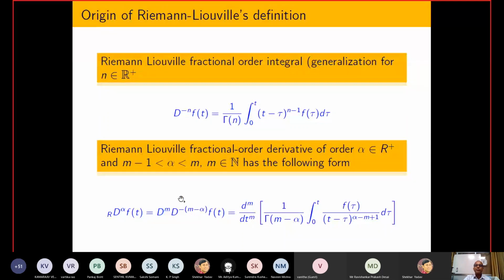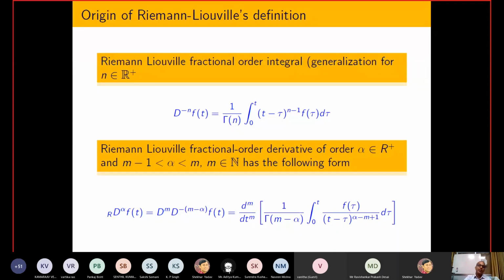So it is possible to see that the second quantity is nothing but some kind of fractional integral, and we already know how to define the fractional integral. So the same kind of quantity basically comes into picture here, and this is the integer order derivative. Suppose you have to calculate 3 by 4. Then 3 by 4 again lies between 1 and 2, so you have to substitute m equal to 2, and here 2 minus 3 by 4, and here d2 by dt square means a 2 times derivative comes into picture. In this way one can define the Riemann-Liouville fractional order derivative.